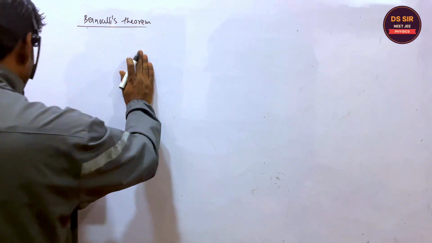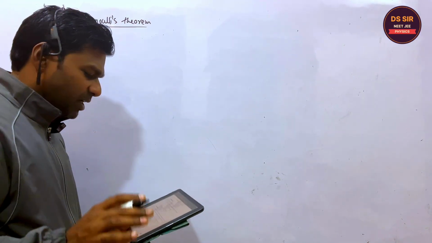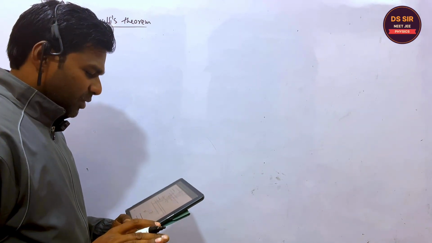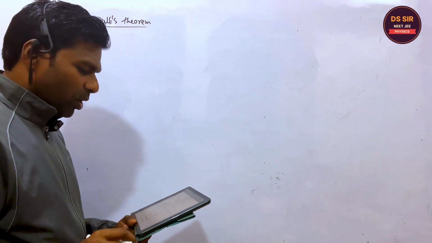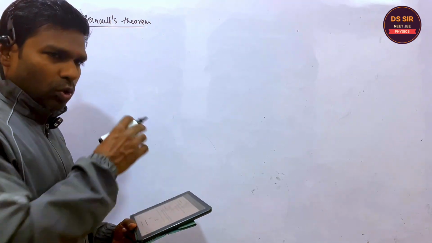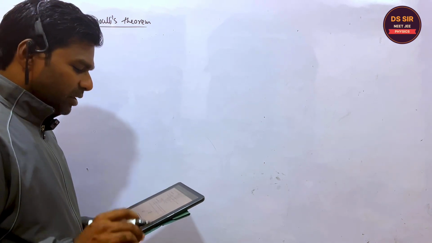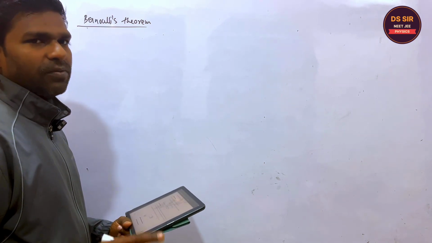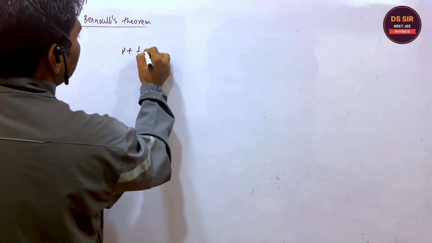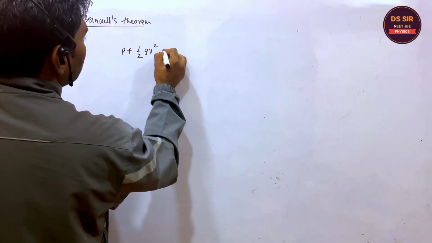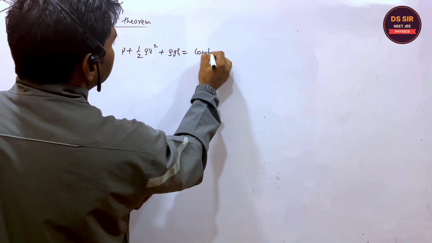I'm not writing the definition, rather I'm explaining: the steady flow of incompressible and non-viscous fluid through a non-uniform cross-section area of the tube. The sum of all the energies, which energies? The pressure energy per unit volume, kinetic energy per unit volume, and the potential energy per unit volume remain constant.